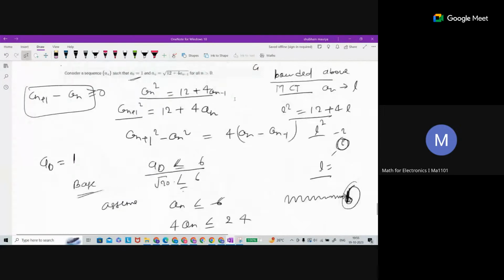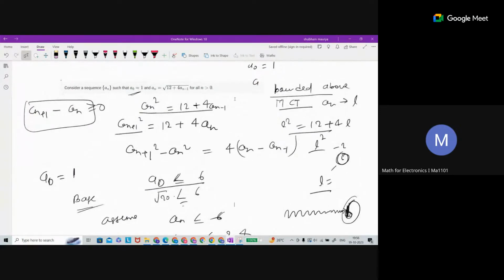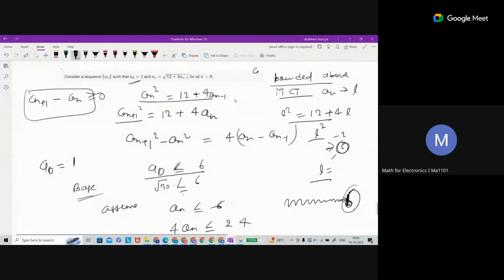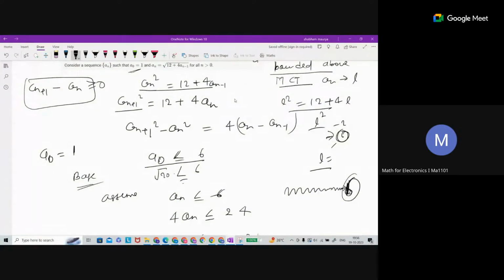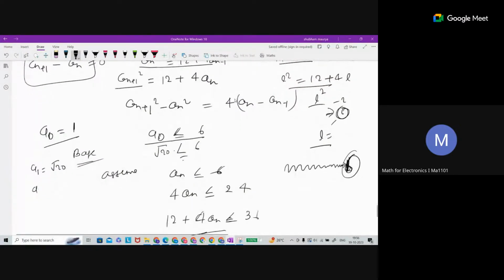Or even, from here there is a different method. We got 6 using the limit, but here, after writing some terms, like a0 you got 1. A1 is going to be root 20. What is a2? A1 is going to be 4, sir. A2 is going to be root 28.